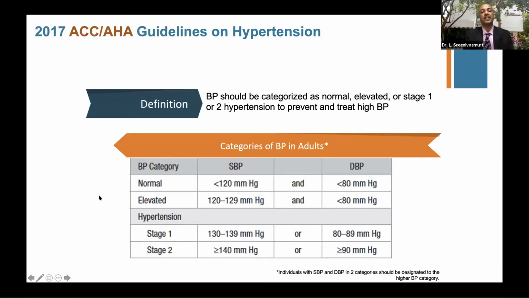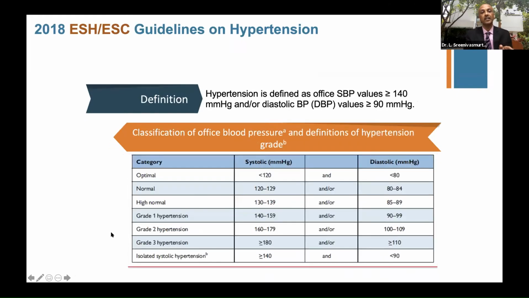The 2017 ACC AHA says BP should be categorized to normal, elevated, stage 1 and 2. Stage 1 says 130 to 139 systolic and 80 to 89 is the diastolic. So if you cross 140/90, then you're in stage 2. That is in 2017 ACC AHA. The 2018 ESH ESC says if you look at that, 140/90, you're still in grade 1. So that is the difference between that.